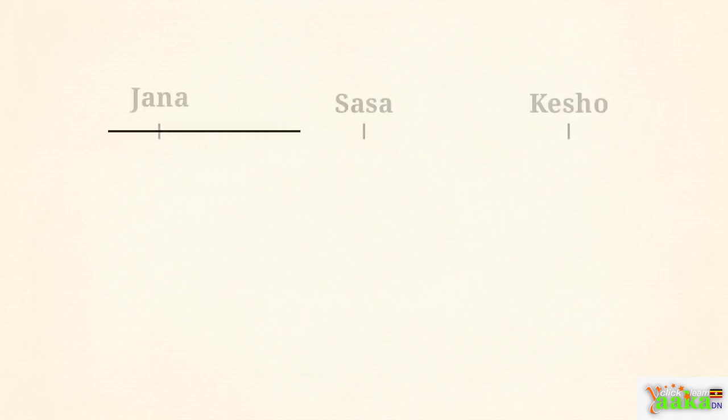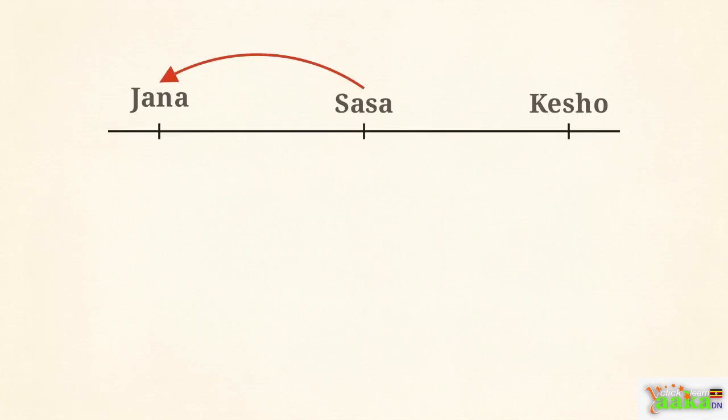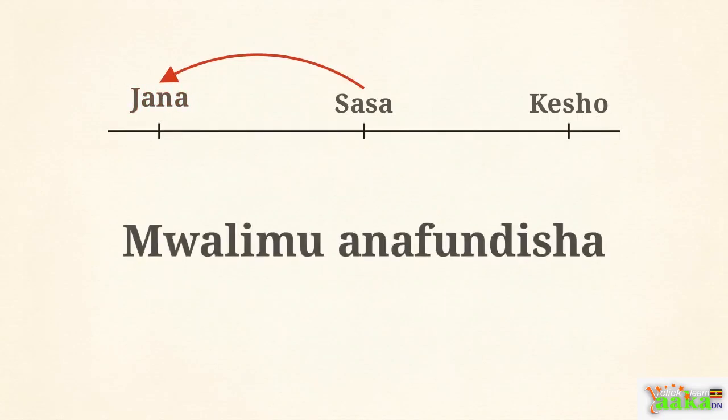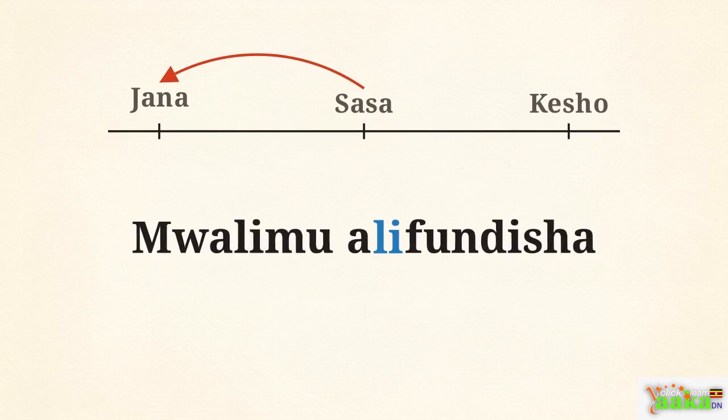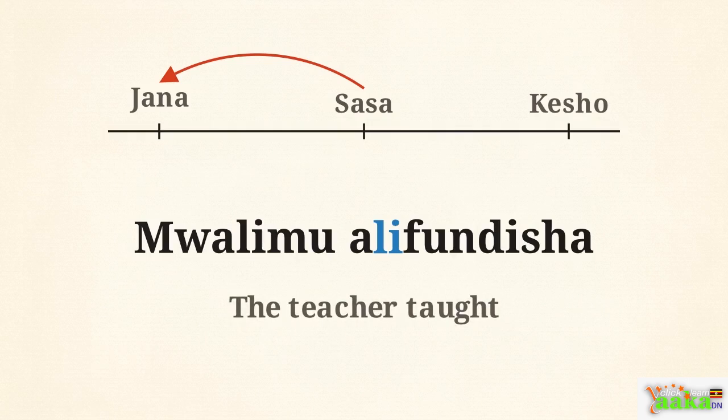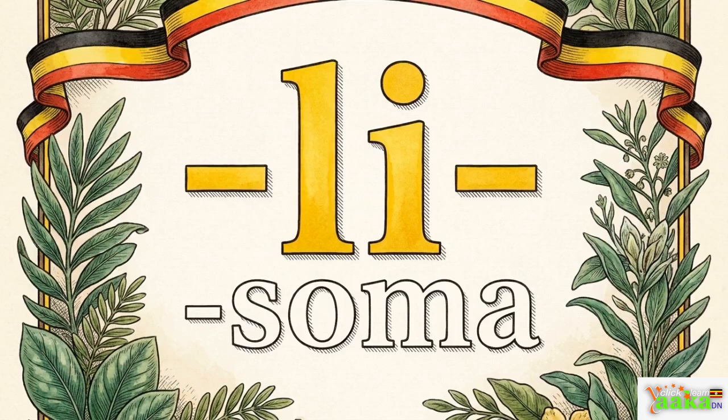To move our sentences from the present, sasa, to the past, jana, we apply a specific verb marker. We do this by swapping the present tense marker na for the past tense marker li. Mwalimu anafundisha becomes mwalimu alifundisha, the teacher taught. This single-syllable shift is the mechanism that allows you to place any affirmative action into the past.